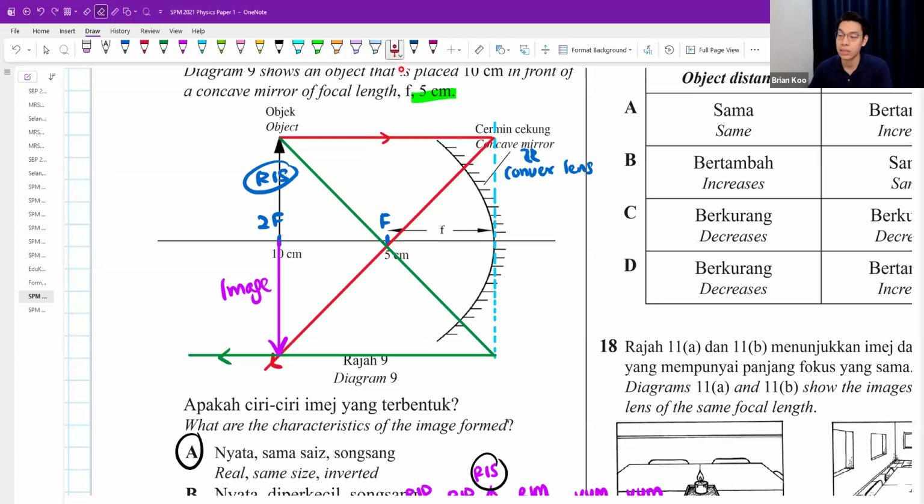Okay, I know here is a bit off, but somehow I cannot put it right in the middle. I don't know why. But basically this is what you get. This is a real image and an inverted image. Just now your object is standing up. Now your image is pointing down.